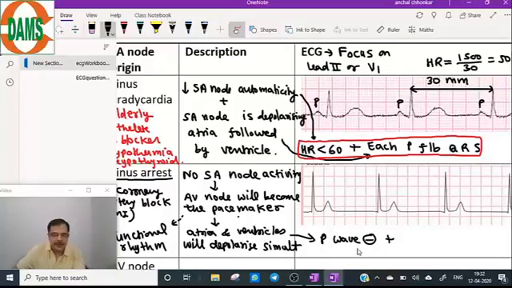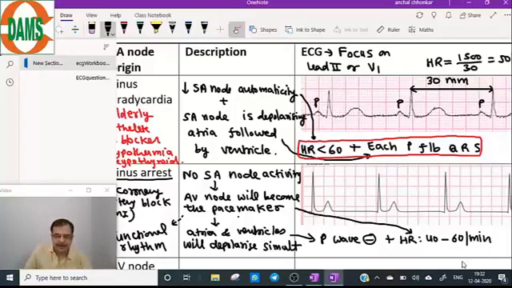Plus, AV node has become the pacemaker, so it will depolarize with its intrinsic rate, and the intrinsic rate of the AV node is 40 to 60 per minute.